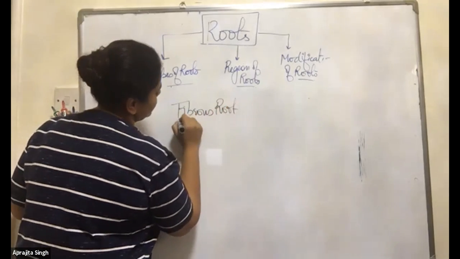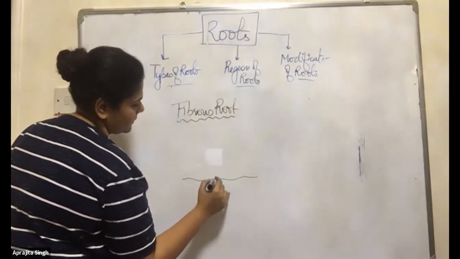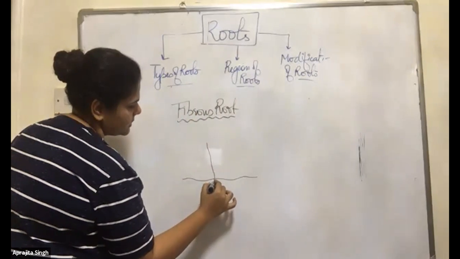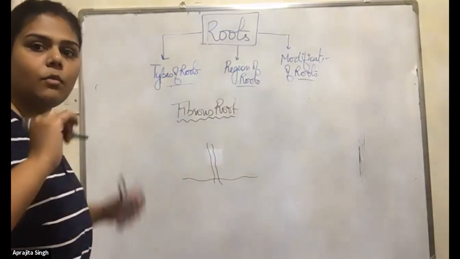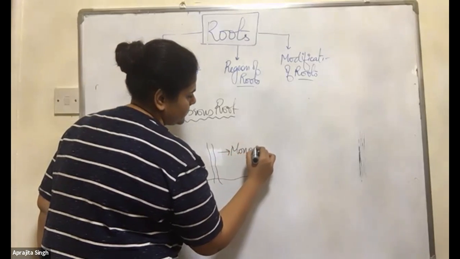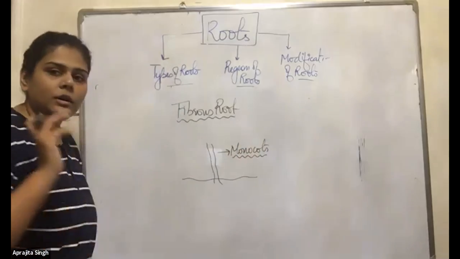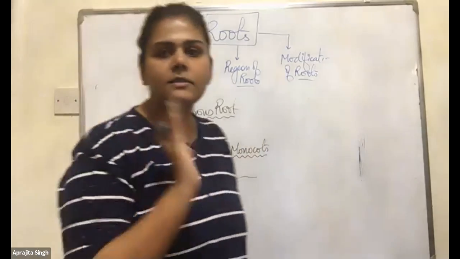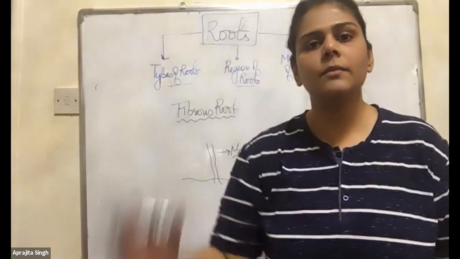What do you think from the word fibrous? This is the soil. This is the plant. You know, there is a very interesting thing in those plants, the monocots. Very interesting thing happens to them. As I told you, radicle is important. Radicle is meant for the formation of the root. So what happened in the monocots?